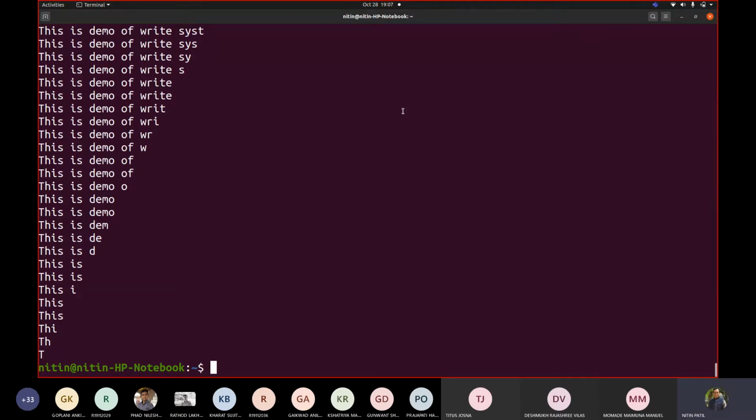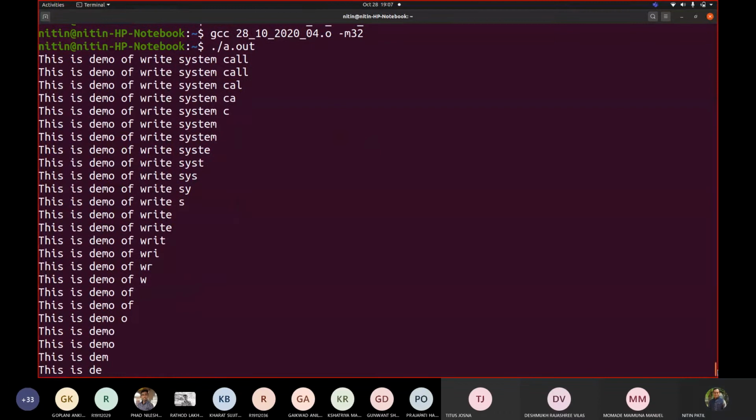Yes, see, from here the output started. So call, then cal, then ca, then c, then space. Okay, then m is gone, then t.